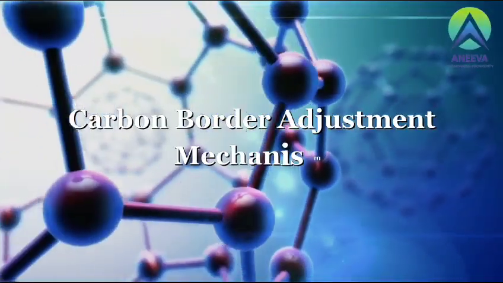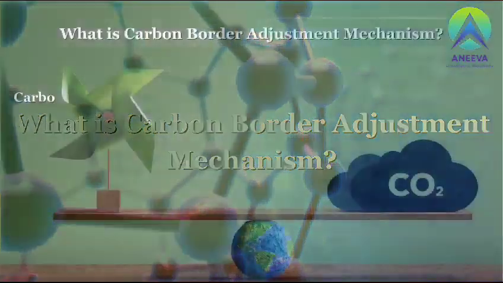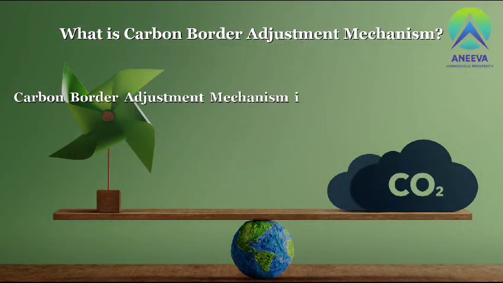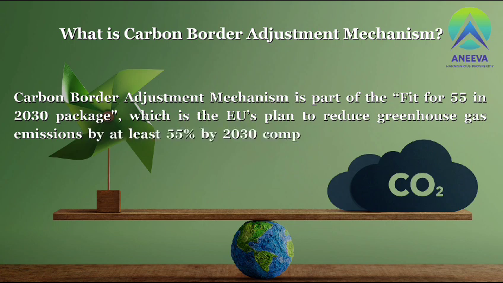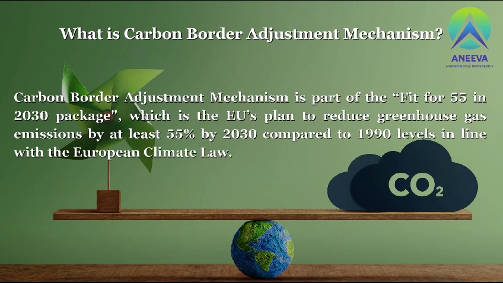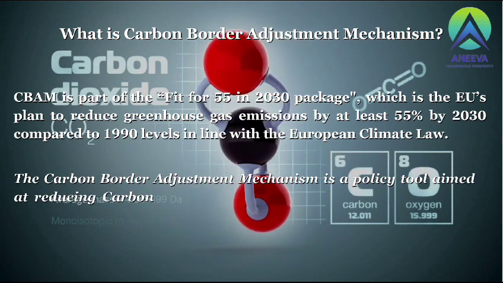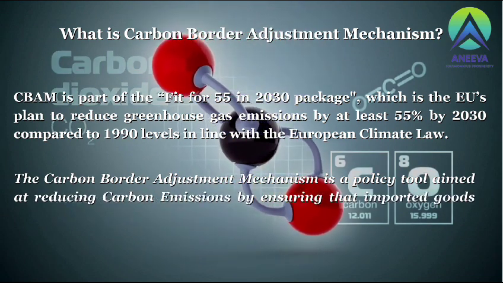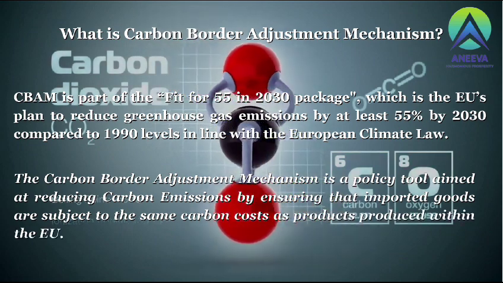Carbon Border Adjustment Mechanism. What is Carbon Border Adjustment Mechanism? It is part of the Fit for 55 in 2030 package, which is the EU's plan to reduce greenhouse gas emissions by at least 55% by 2030 compared to 1990 levels, in line with the European Climate Law. The Carbon Border Adjustment Mechanism is a policy tool aimed at reducing carbon emissions by ensuring that imported goods are subject to the same carbon costs as products produced within the EU.